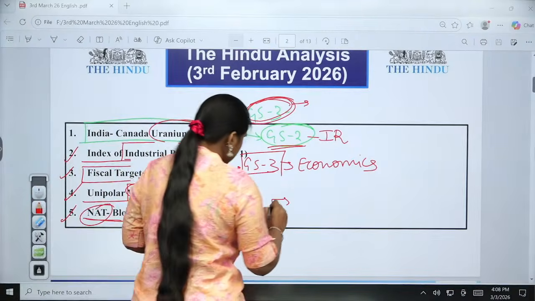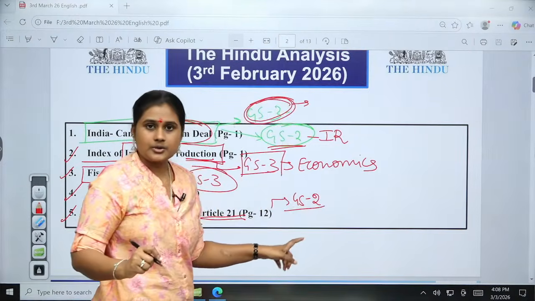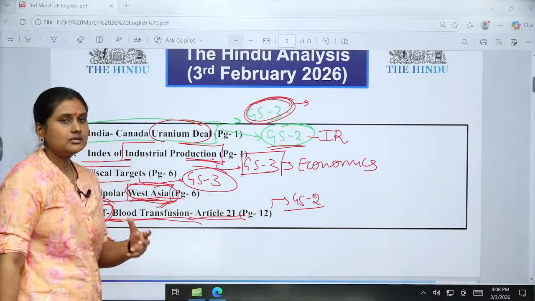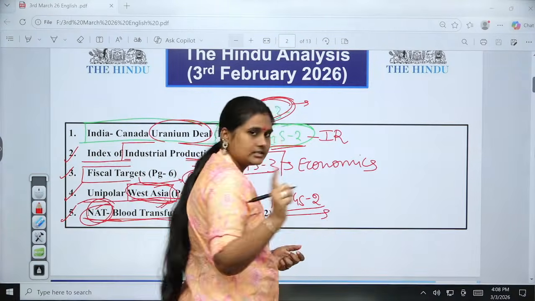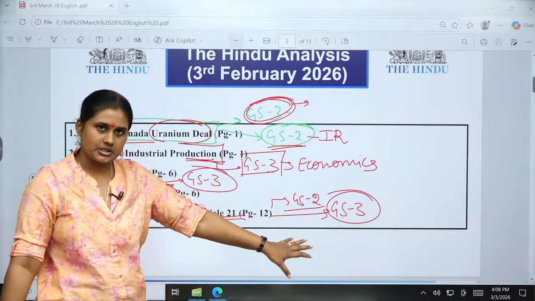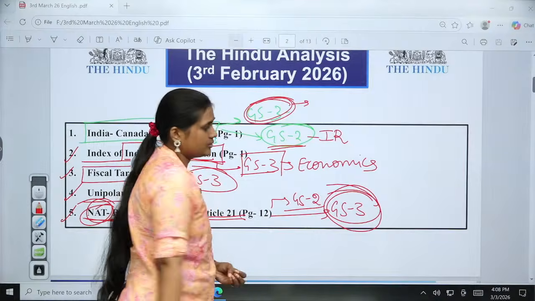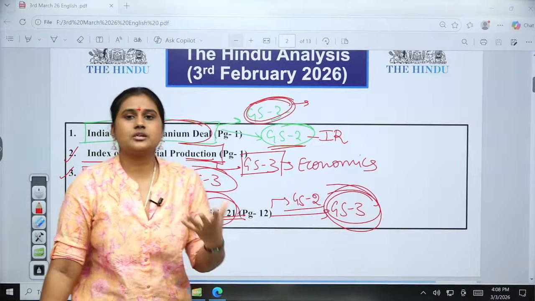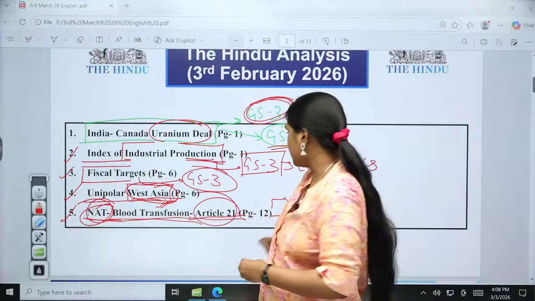It is about Article 21, so it is important for us in the GS2 paper. And also the NAT, the nucleic acid test, is based upon a methodology of the blood test, right? So for identifying the diseases, we are going to see it from the perspective of GS3 also. We may expect a question, there is a possibility, on how these fundamental rights and the intervention of the constitutional body will help in attaining public health care and all these things. So in that case, it is important for us.